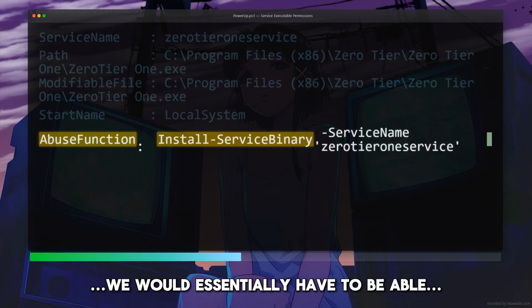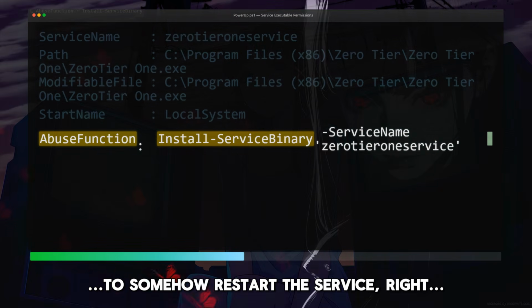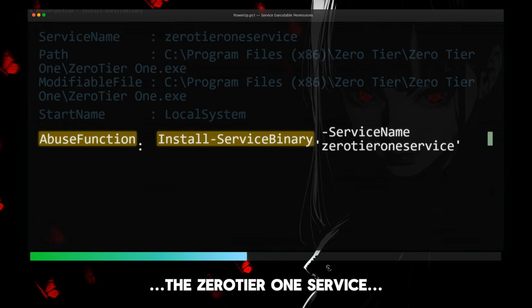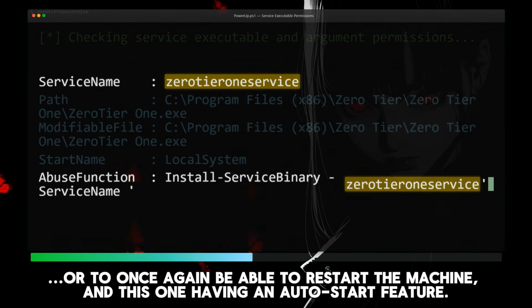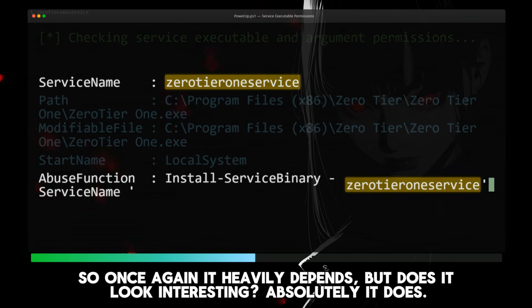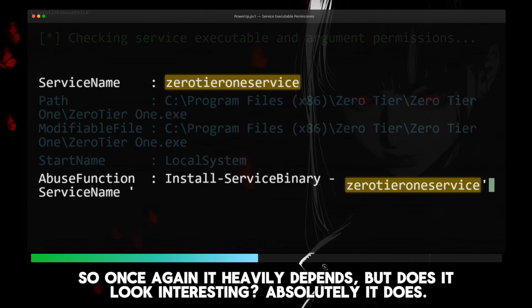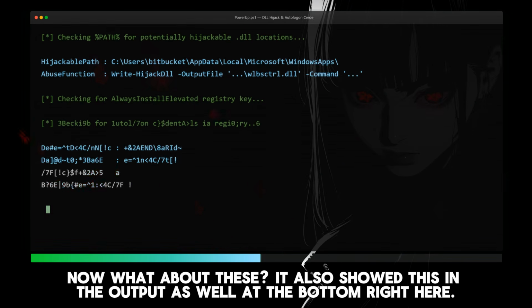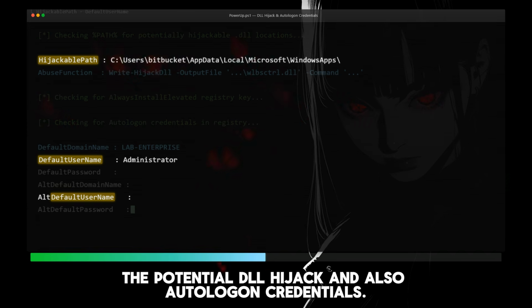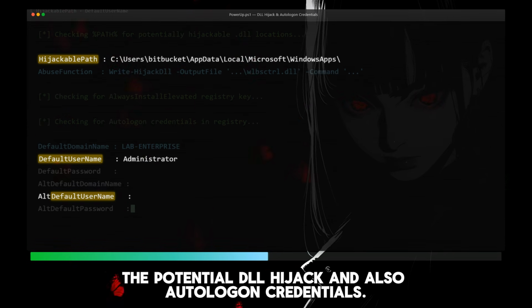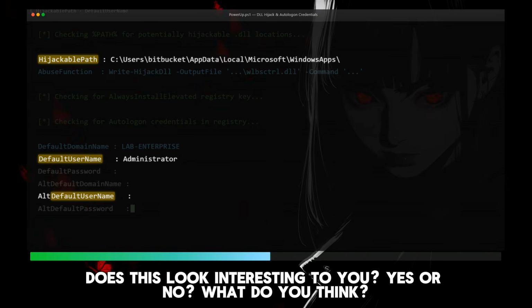And to be able to do that, we would essentially have to be able to somehow restart the service, right, the 0tier1 service, or once again be able to restart the machine, and this one having an auto start feature. So once again, it heavily depends, but does it look interesting? Absolutely it does. Now what about these? It also showed this in the output at the bottom right here, the potential DLL hijack, and also auto-logging credentials. Does this look interesting to you? Yes or no? What do you think?